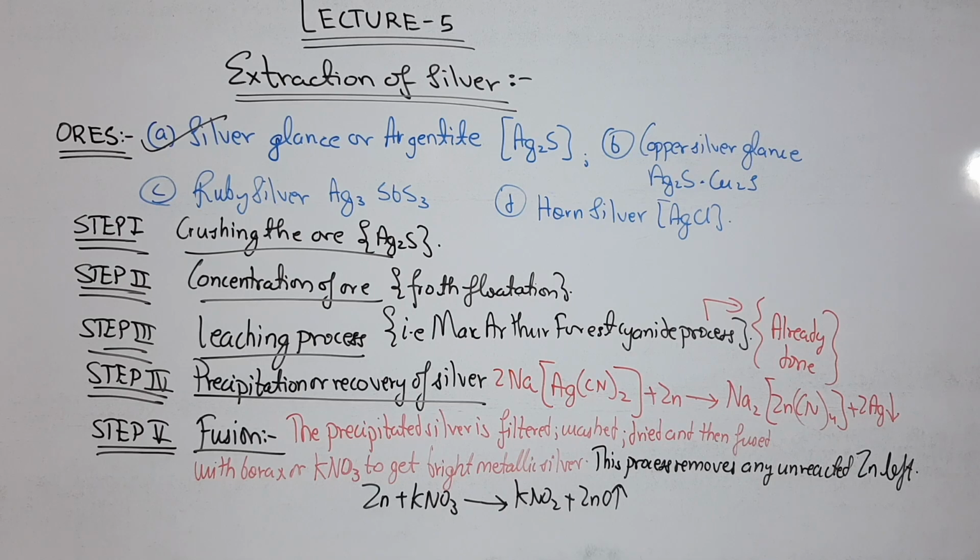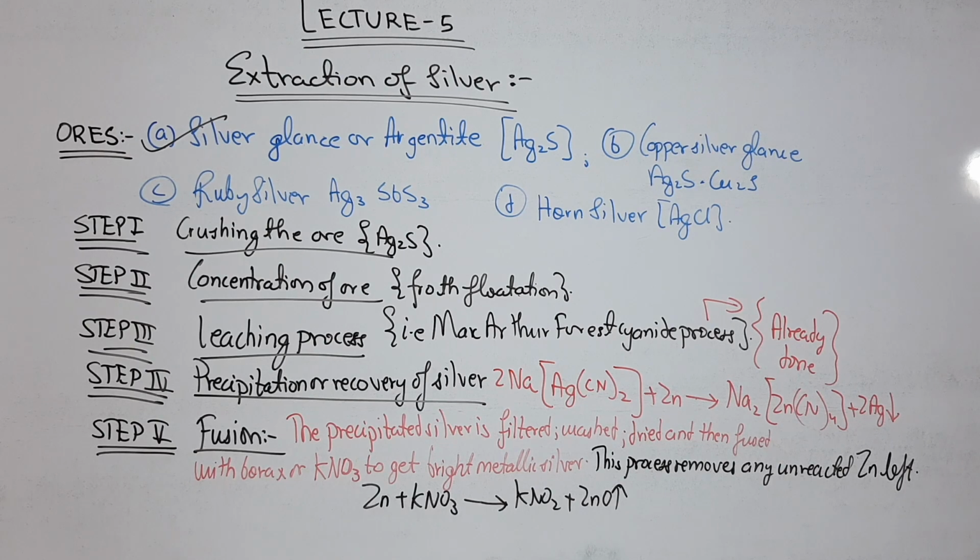In this extraction we are taking the argentite. I am repeating again, we are taking the argentite, that is Ag2S, sulfur containing silver. In step 1 it is written that we have to crush the ore using ball mills. Then we do the concentration of the ore.